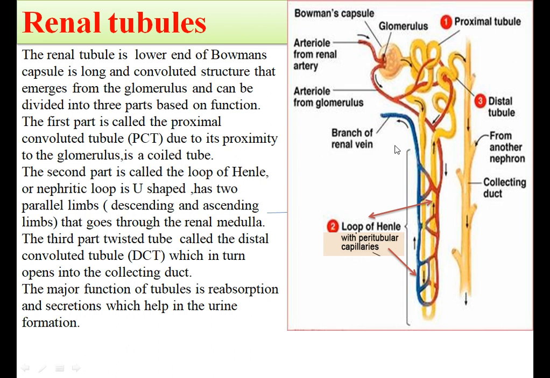So the other end of the glomerulus comes out of the Bowman's capsule and forms the capillary network. Here you can see capillary network along the tubular structure of the nephron, and this is called peritubular capillaries. These capillaries are tiny blood vessels which travel alongside the tubular structure of nephron, and it helps in absorption and secretion of the substances between blood and this tubular part of the nephron.